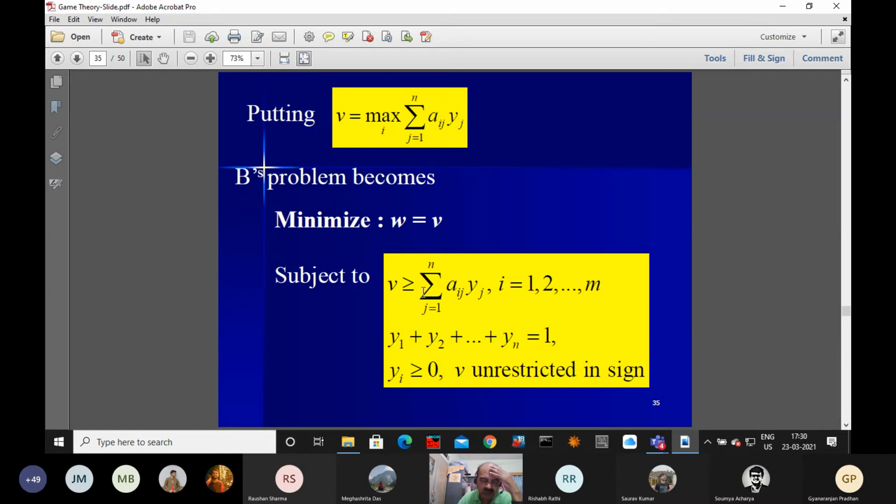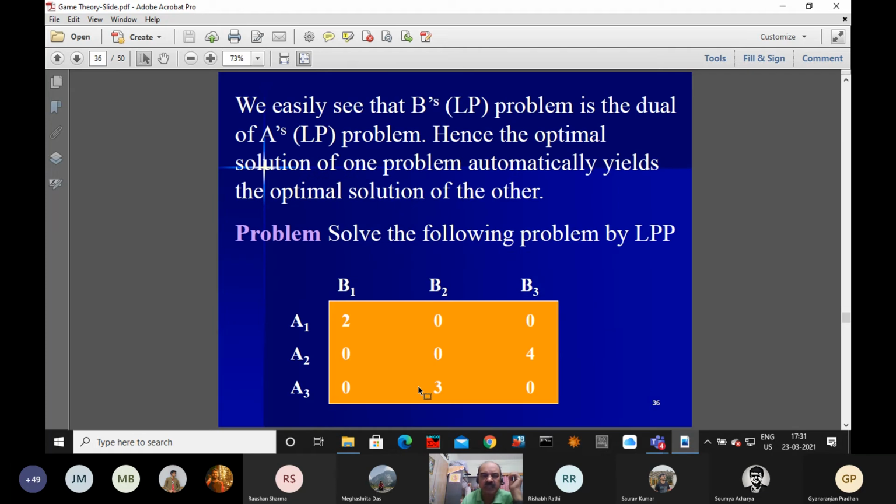If you write in this form, minimize nu, you can write maximize 1 by nu, that is capital Y1 plus capital Y2 up to capital Yn, subject to summation over j varies from 1 to n of a_ij into capital Yj, this is less than or equal to 1, and this quantity we have already included there. So all these Y's are non-negative. So this is becoming two problems. One is for the primal, another is for the dual.